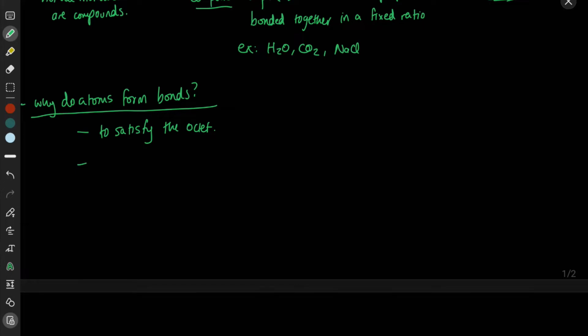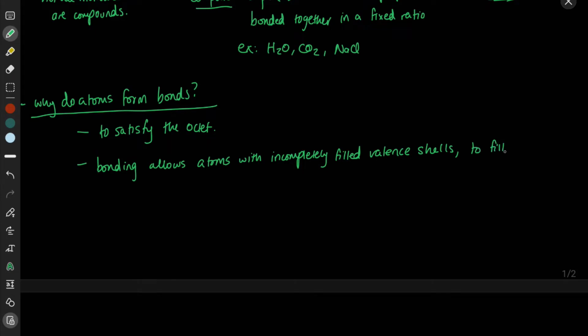So why do atoms form bonds? Bonding allows atoms with incompletely filled valence shells to fill them completely.